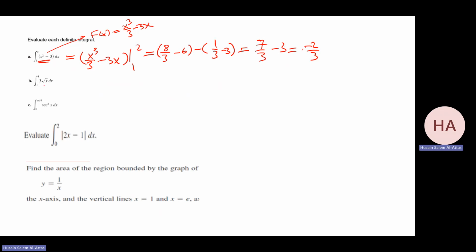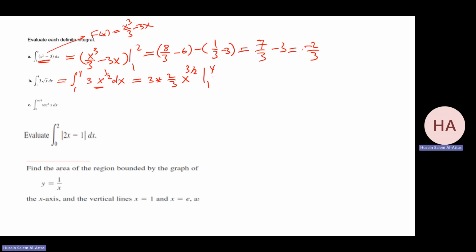Same thing. What is this? This is the integral from 1 to 4 of 3x to the power half dx. I know how to find that antiderivative: I add 1 and multiply by its reciprocal. 2 over 3, x to the power 3 over 2, from 1 to 4.